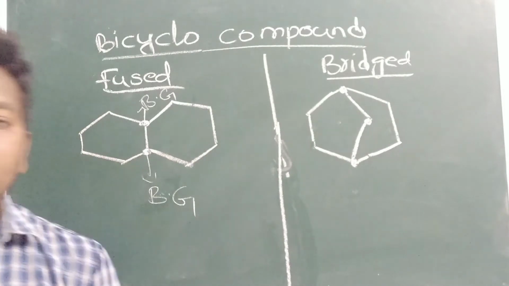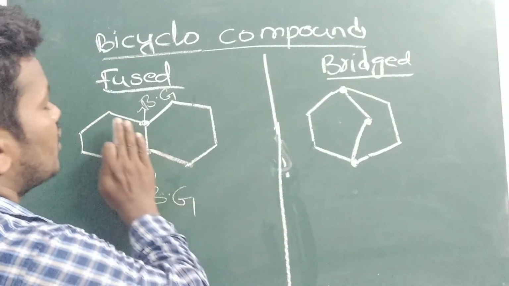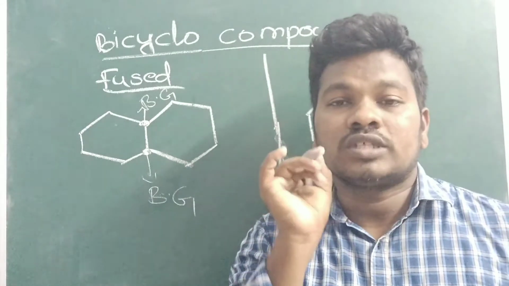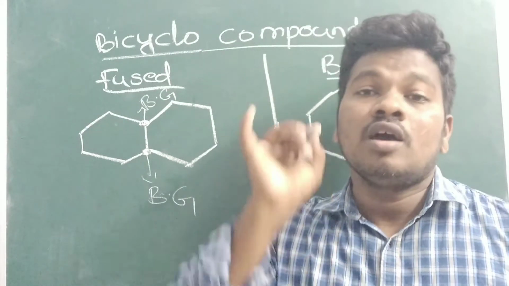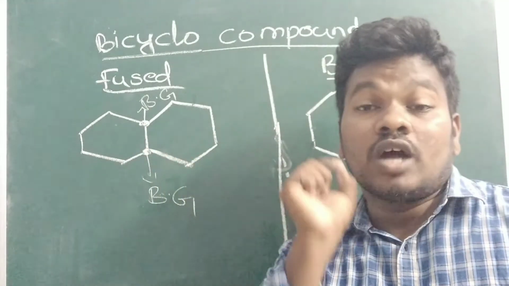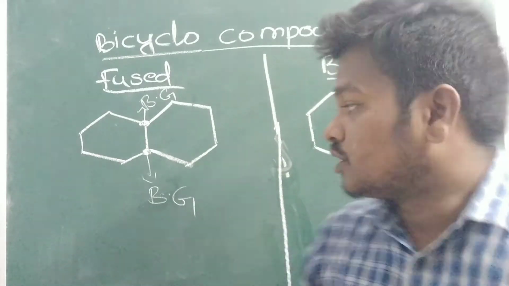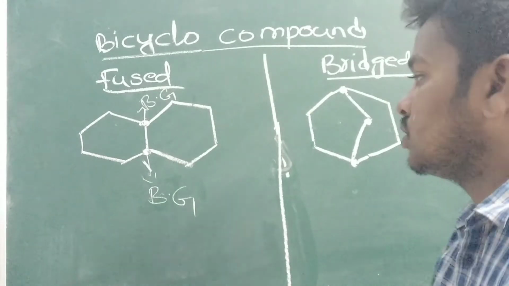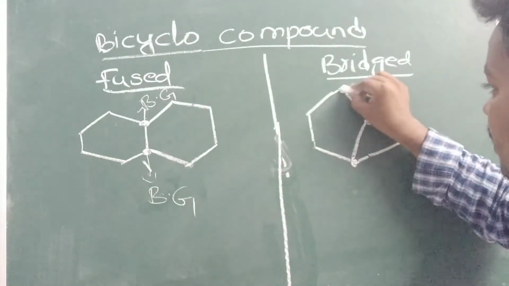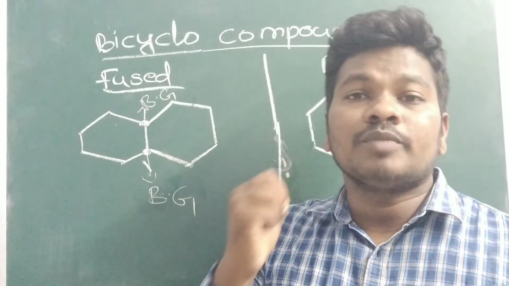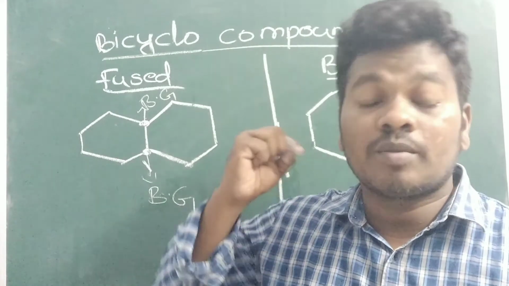So now how will we get the names? Whenever you see a fused or bridged cyclo compound, first of all we have to give the numbering in such a way that it starts from the bridge carbon only. Either here or here, whatever it may be, you have to start with number one. That means numbering should start from the bridged carbon only.